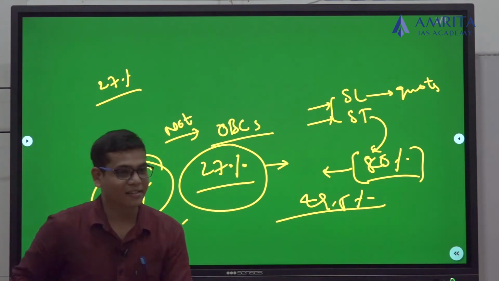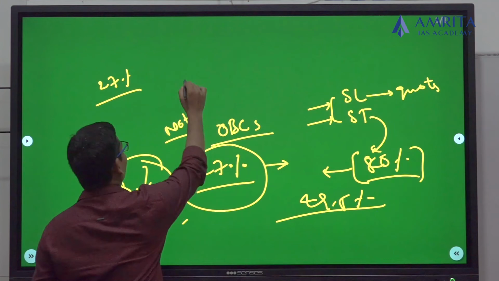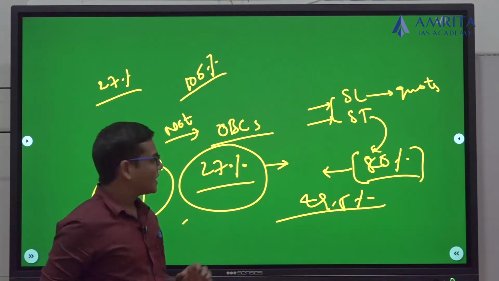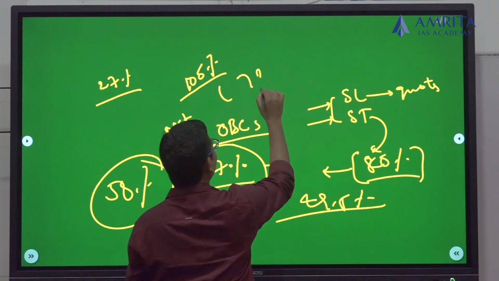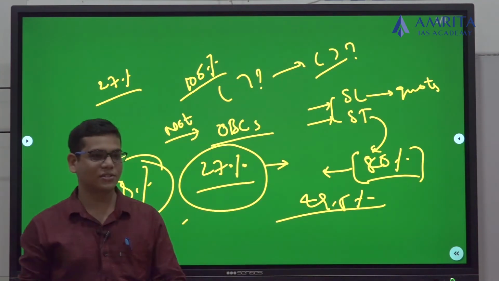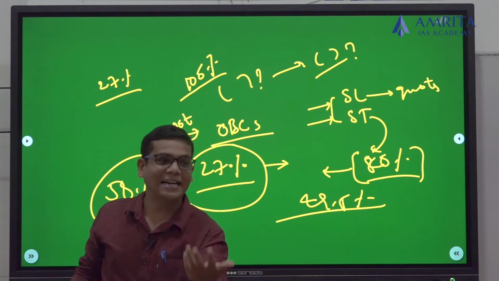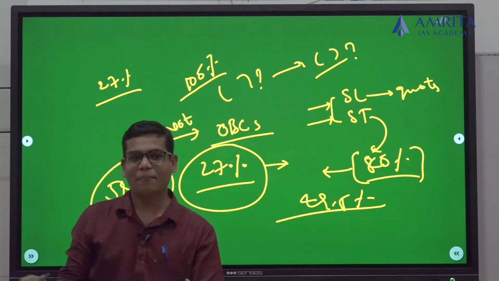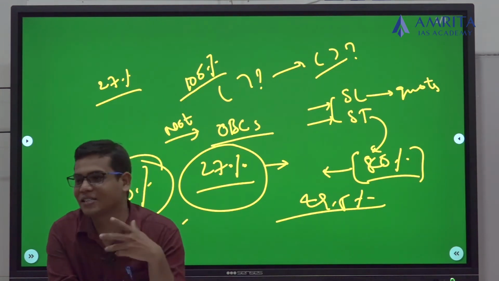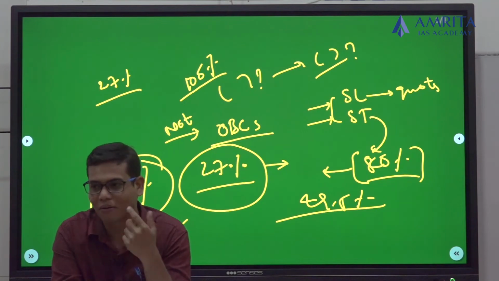General candidates? Does it include OBCs? But overall, if you see 100%, what is the OBC percentage, and how much benefit are they enjoying? Is it proportionate? At least is it adequate? If their population is 80% or 70%, and their representation is 20%, can you consider it adequate? No.